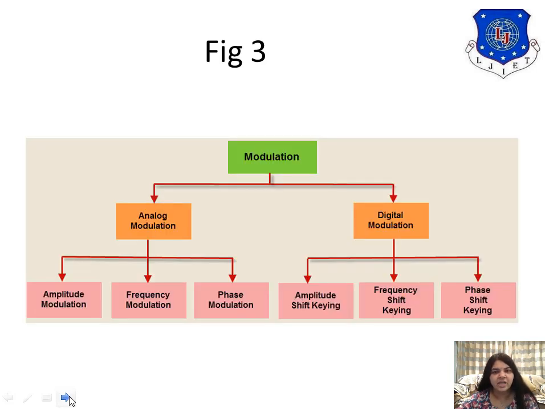There are two types of modulation technique: analog modulation and digital modulation. Analog modulation is divided into three parts: amplitude modulation, frequency modulation, and phase modulation. In digital modulation, again there are mainly three types: amplitude shift keying, frequency shift keying, and phase shift keying.